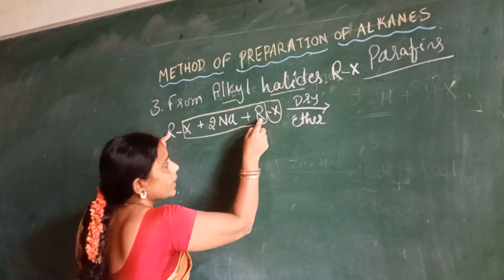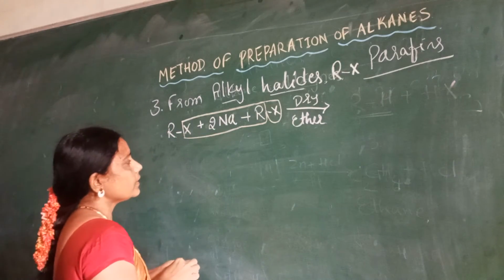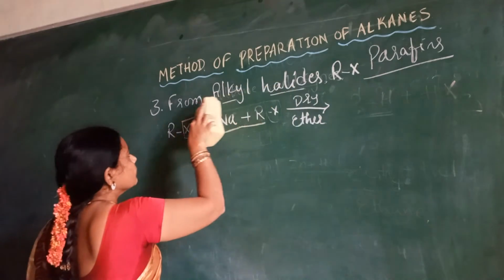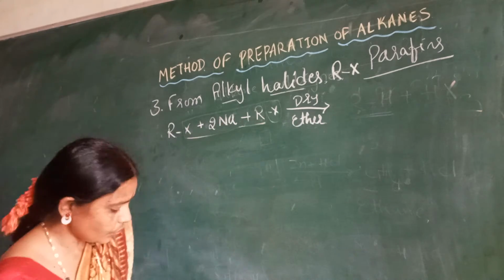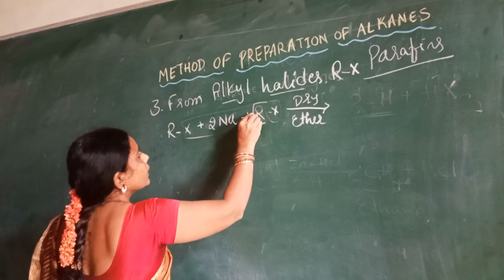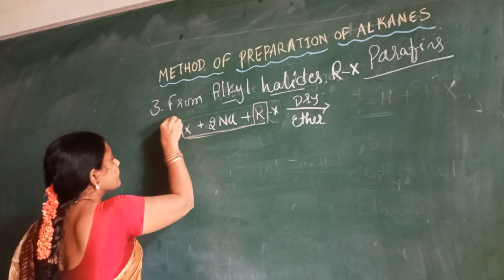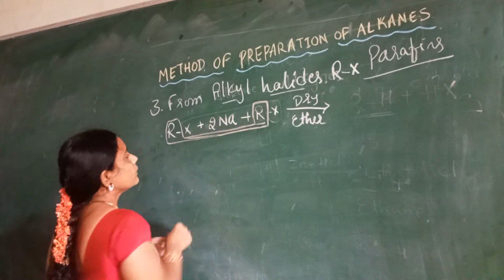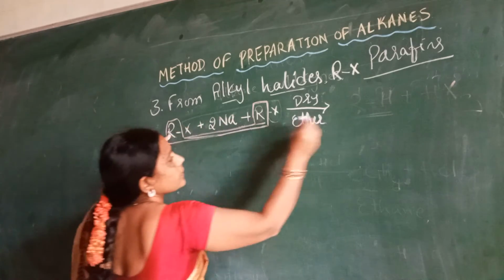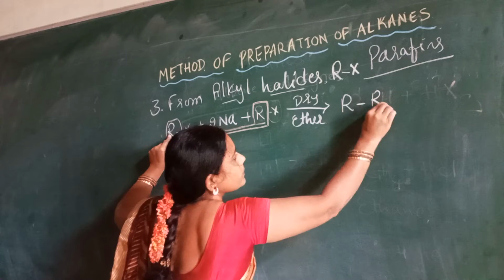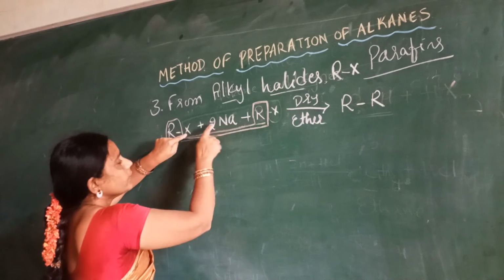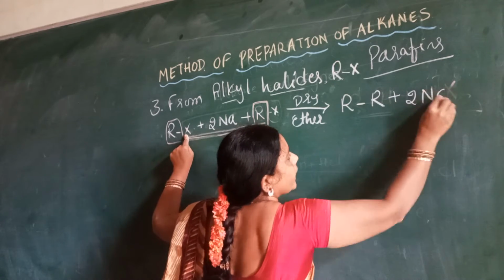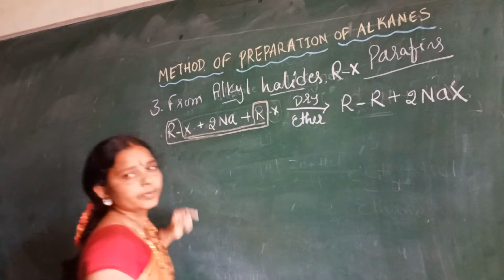So R and R are combining now. Otherwise I will write it like this if you have confusion: these 2 R's are going to combine. Then what remains here? R combines with R, 2 alkyl groups combining here, and 2NaX is the side product.